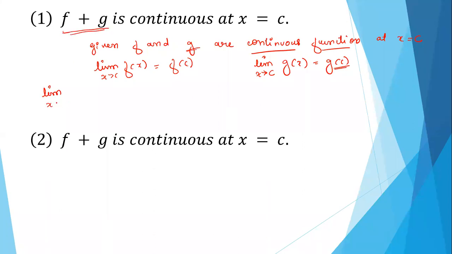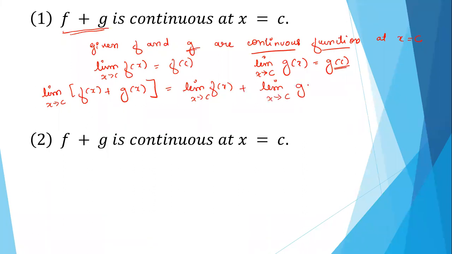So limit x tending to c, f of x plus g of x will be the same as, we can apply the algebra of limits, isn't it? I have discussed the algebra of limits already. So how can this be written? Limit of x tending to c, f of x plus limit x tending to c, g of x.